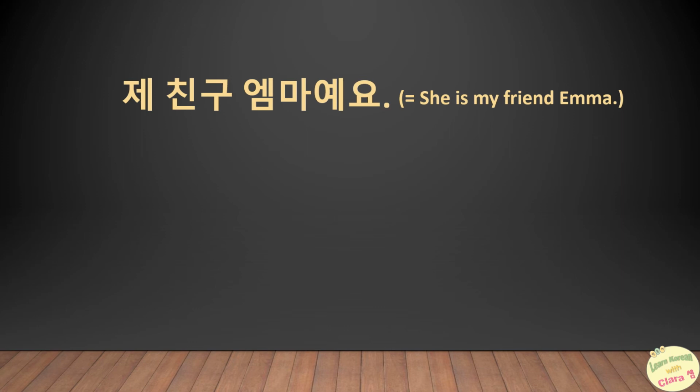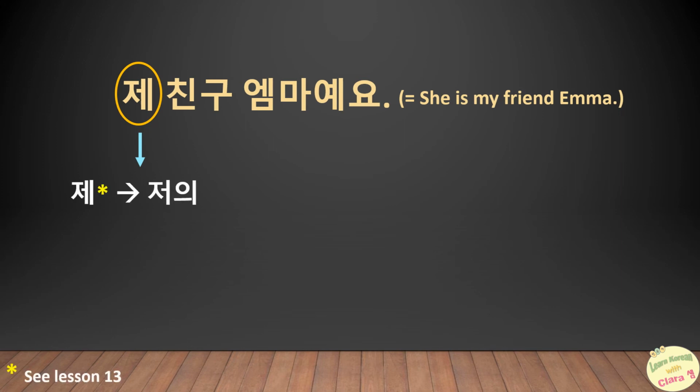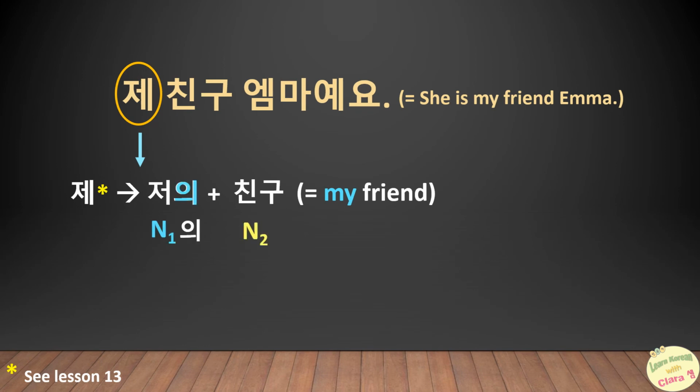This is because we must first know the short form 제. As we have already studied in lesson 13, the word 제 is actually the short form of 저 and 의, 저의, which corresponds to my in English. So if we sum up, between the two words 저 and 친구, there is 의 as a possessive particle. 저의 친구 엠마예요. She is my friend Emma.